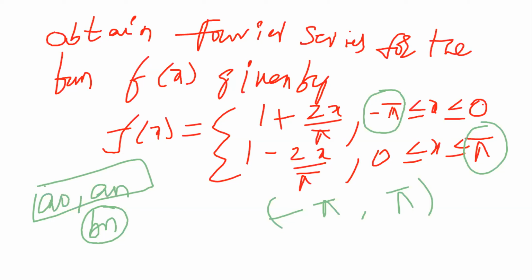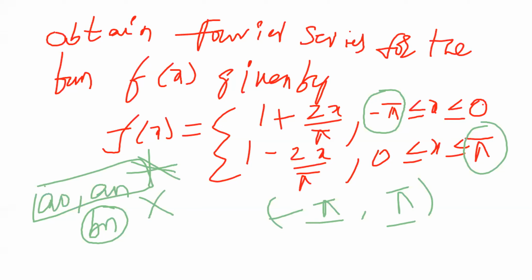Suppose f of x is odd, we calculate only the bn value. Suppose f of x is neither even nor odd, and the interval is from minus pi to pi, then the problem is calculated using Euler's formulas. When the given limits are minus pi to pi, first we have to select the method, even or odd.